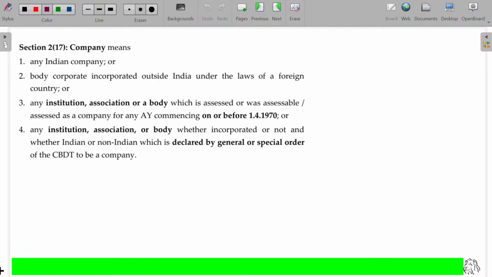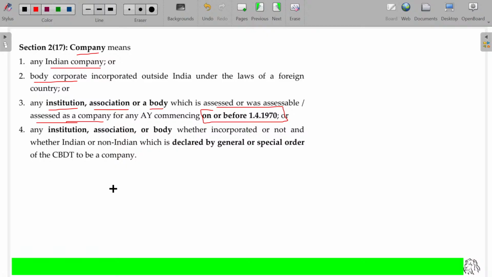Now, company. Company means Indian company, body corporate, institution, association, or a body assessed as a company on or before 1/4/1970. Before 1970, some institutions, associations, bodies were considered as a company for taxation purposes, and if they still exist, they can be considered as a company, not necessarily being a company.